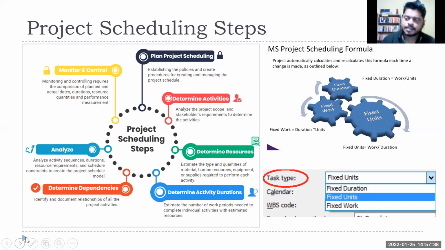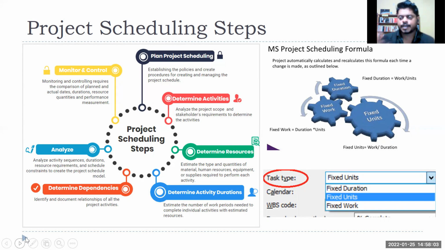In certain countries, let's say in European countries, overtime right now is currently not allowed. We cannot ask people to come on the weekend, right? Then there are different labor policies, right? And that will impact your scheduling, right? So those things need to be planned. If it is a big project, you need to have a written document on how you are going to schedule certain things, how you are going to manage your schedule, right?